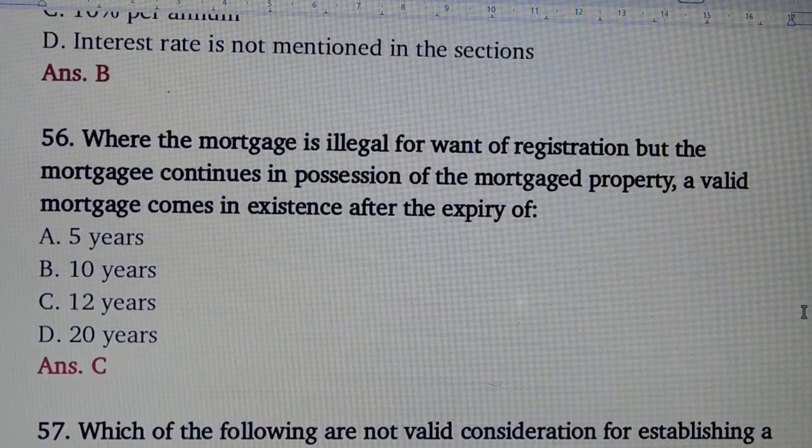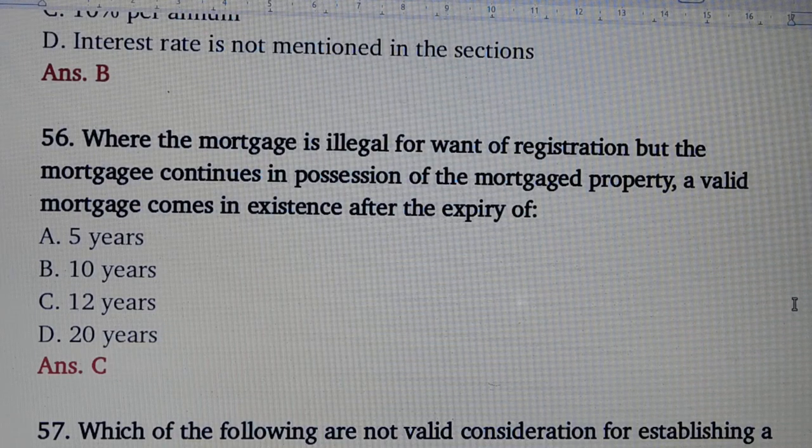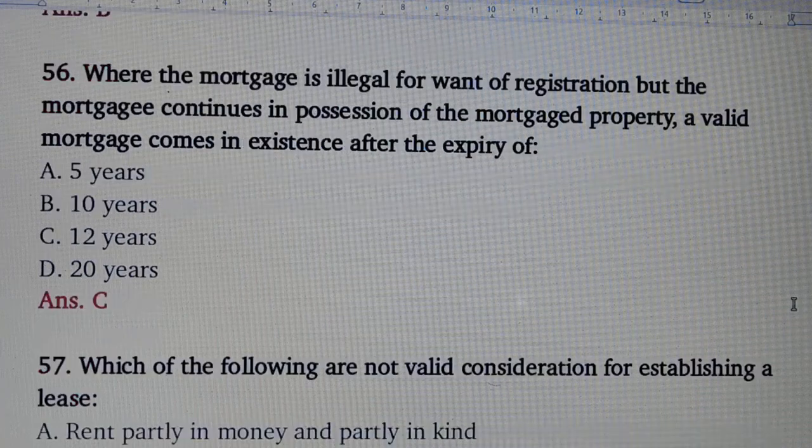Question number 56. Where the mortgage is illegal for want of registration, but the mortgagee continues in possession of the mortgage property, a valid mortgage comes in existence after the expiry of. Answer is option number C, 12 years.